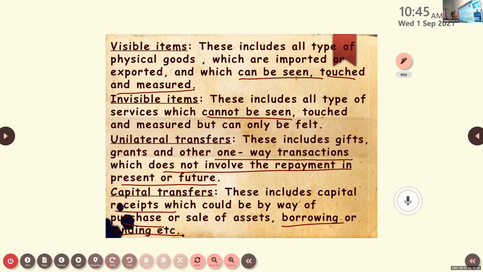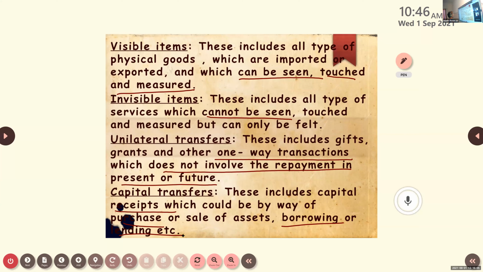At the same time, another method through which we can get receipts or money is sale of assets. When we sell our assets or when we purchase assets, that involves economic transactions. So these 4 items are included in the balance of payments. What are those 4 items? Elvina? Visible items, invisible items, unilateral transfers, and capital receipts.